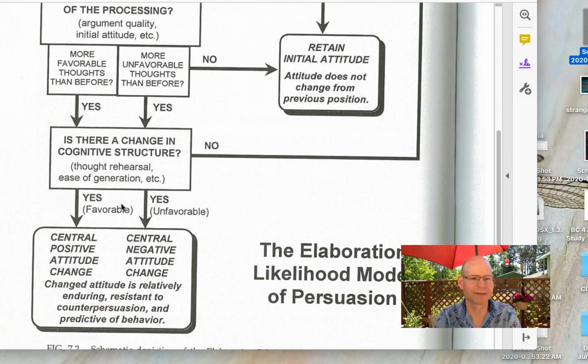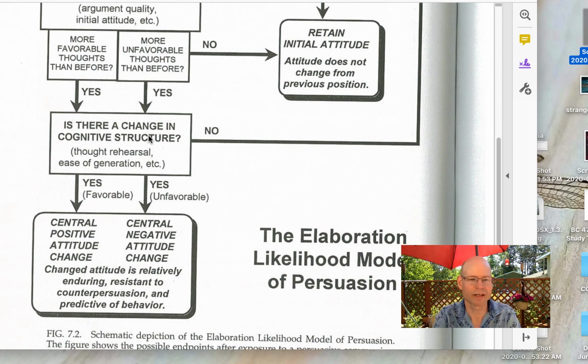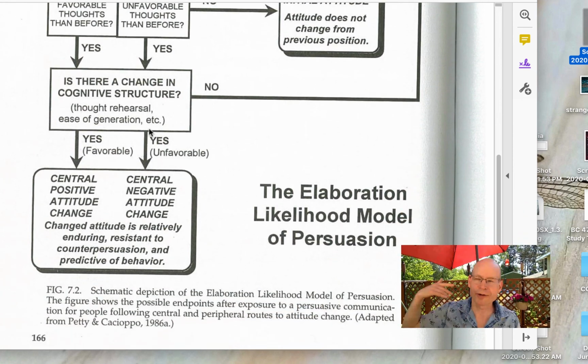Okay, the next step. So again, nature of processing, argument quality, initial attitudes could lead to more favorable thoughts or more unfavorable thoughts, depending on which way they go. And then, is there a change in cognitive structure? This is where we're asking, is something happening inside where people's attitudes are starting to shift, beliefs are changing? Are you rehearsing your thoughts? You're going over it in your mind enough times that it really sets in and sticks?